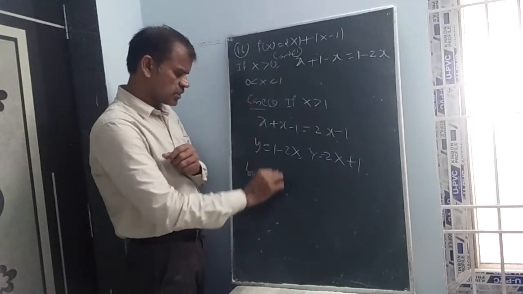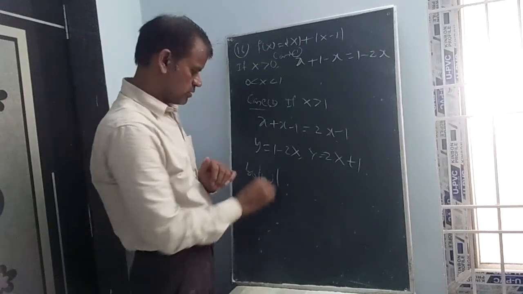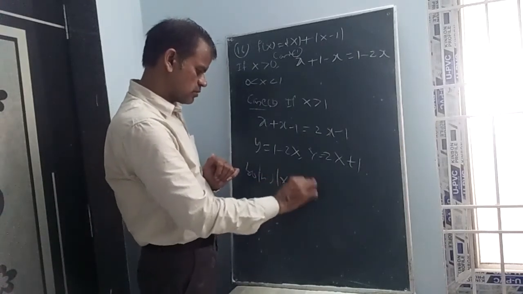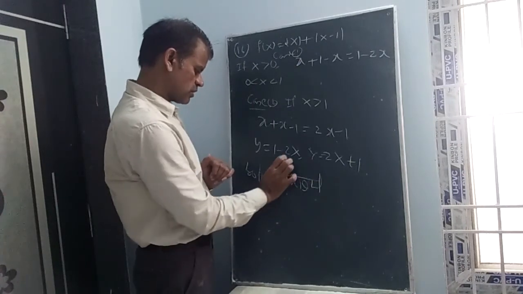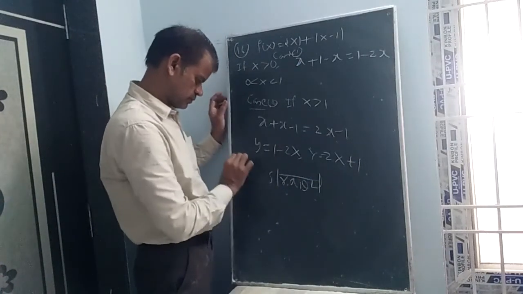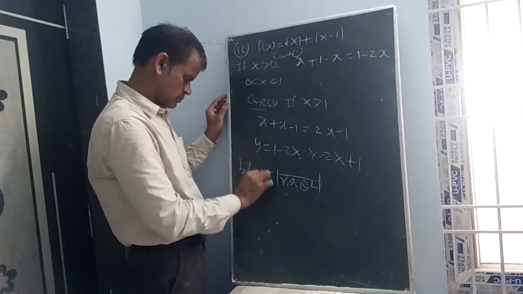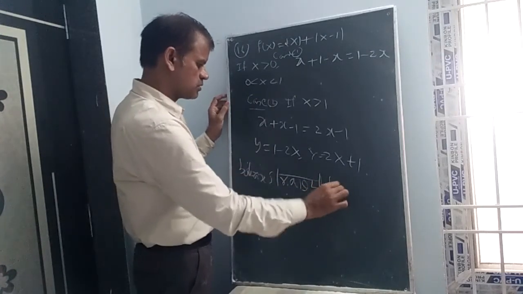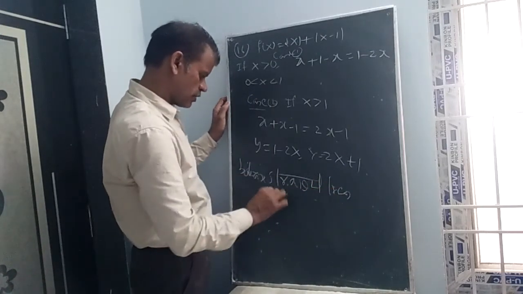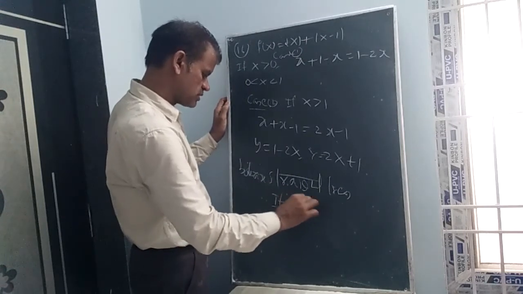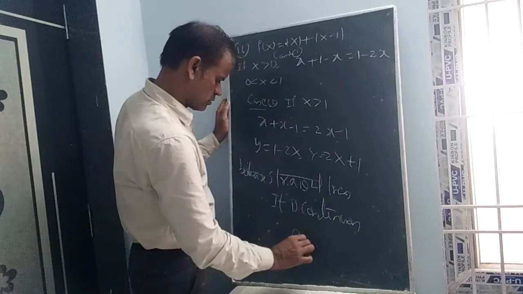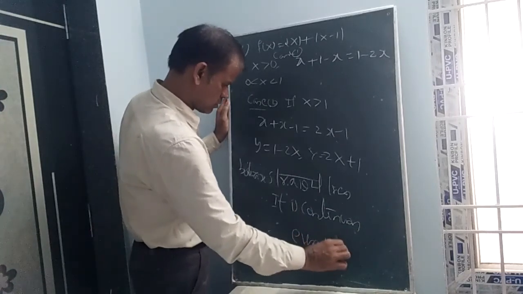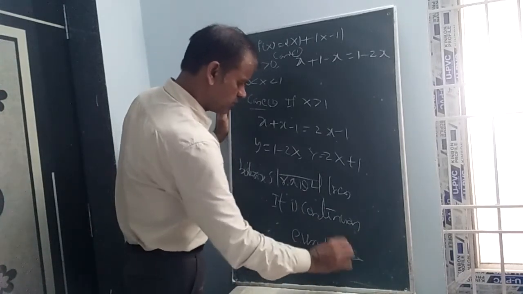So every straight line we can draw without lifting the pen. So in both cases it is continuous. Therefore, f is continuous everywhere.